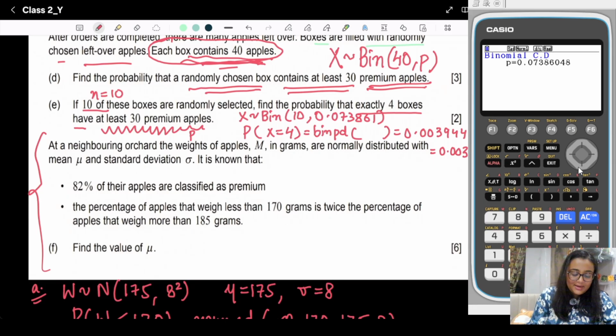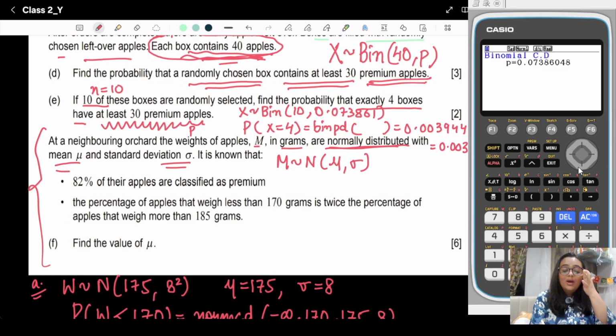So in F part, it is given to you that now at a neighboring orchard, the weight of apple M in grams is normally distributed with mean mu and standard deviation sigma. So see, in here we don't even know mu and sigma. So in this case, I think you are able to identify that both are unknown to us. So we need to find out with the help of inverse normal distribution, right?